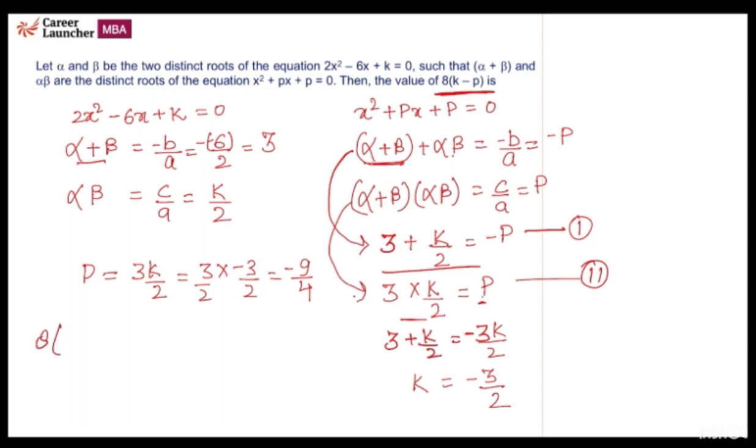We got the values of k and p and we are asked for this value. Let's find it out. 8 into k minus p equals 8 into minus 3 by 2 minus minus will be plus 9 by 4. It will be equal to 6. So the answer for this question will be 6.